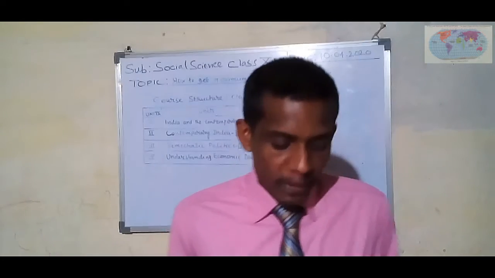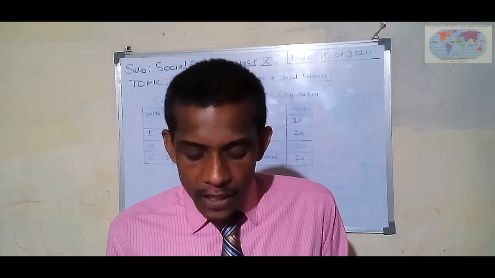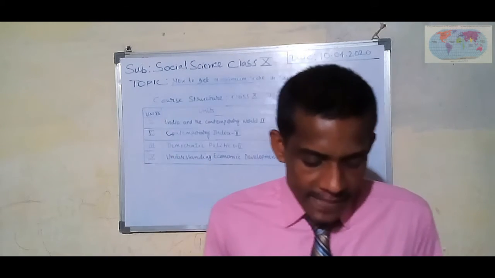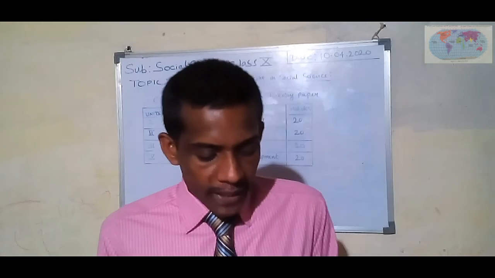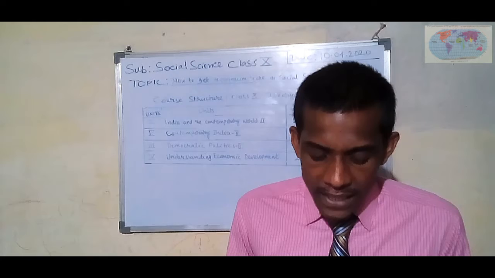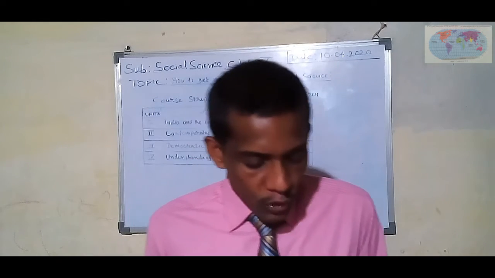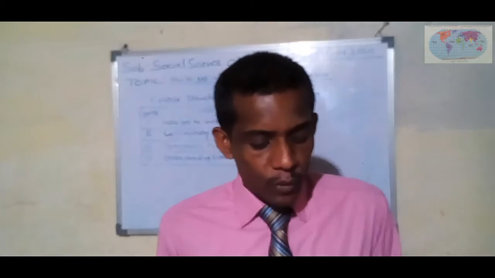Section B, 24 marks. Short answer type questions of 3 marks each; the answer to each question should not exceed 80 words. Section C, 30 marks. Long answer questions of 5 marks each; the answer to each question should not exceed 120 words.